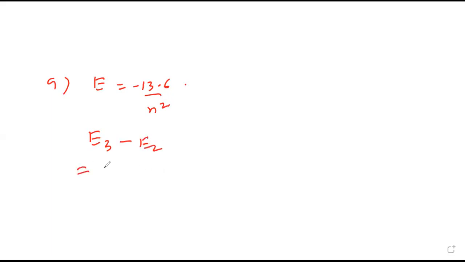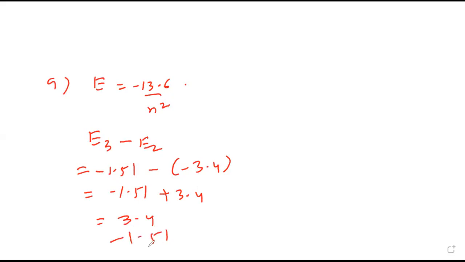Third orbit, what is the energy? Minus 1.51. Second orbit is minus 3.4. So minus 1.51 plus 3.4. Therefore 3.4 minus 1.51. So it will become 10 minus 1, 9. 13 minus 5 is 8. 2 minus 1 is 1. 1.89 electron volt, which is B.